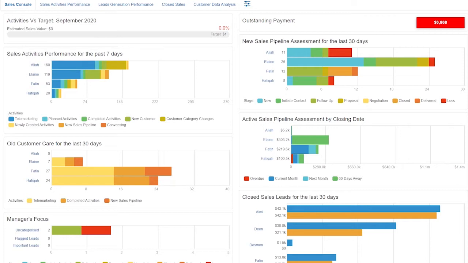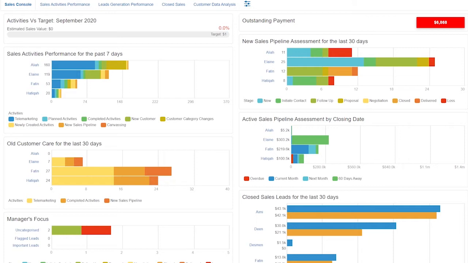Upcoming is the new sales pipeline for the past 30 days for each of the salesperson, whereby all of the stages from new to negotiation or even to close. Next, all customer care for the last 30 days, followed by active sales pipeline by closing date. This is the most crucial analysis for the manager to see the closing date for all of the sales pipeline.